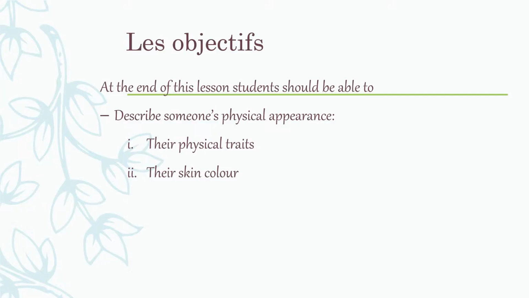Okay, so les objectifs. At the end of this lesson, you must be able to describe someone's physical appearance in terms of their physical traits. They're black, they're white, whatever the case may be. So their skin color, okay, and also describing them in terms of their size. She's slim, she's fat, she's tall, she's young, she's old, he's young, he's old, that sort of thing. Alright, so on y va, let's go.